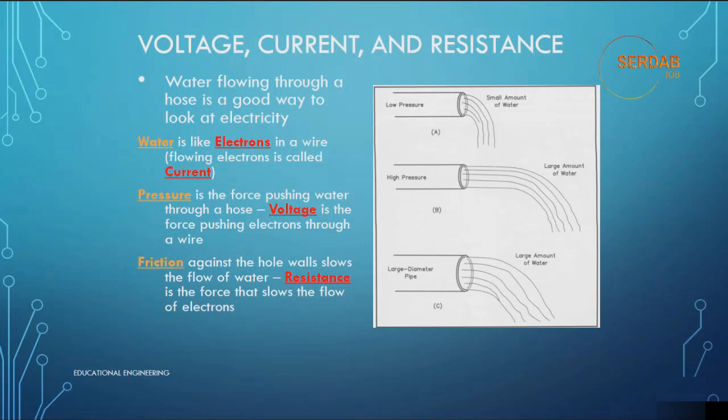Now imagine keeping the pressure constant and visualize what happens when we change the amount of water available to flow through the hose. If there is lots of water, the water will flow out at full force. If there is limited water, no matter how hard you push, the water will only flow out as a small trickle. In electricity, if there is ample current available, it will flow through the wire at full capacity. If you limit the amount of current somehow, then the current will only flow at a reduced rate.